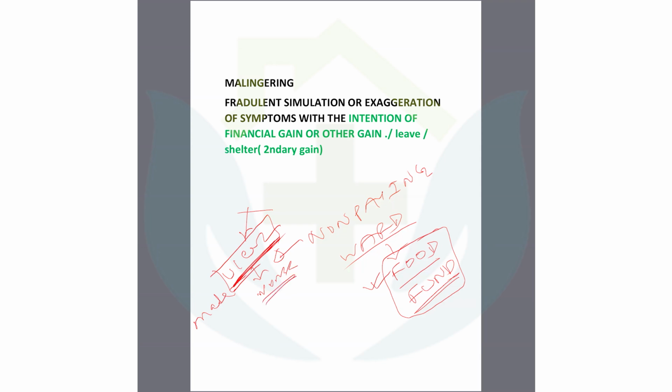How much danger could it be? You can't discharge this patient as the ulcer is a very active ulcer. You are giving some medication for healing, but his intention is not to heal. He makes it more abnormal intentionally. At that moment, what is he gaining? He is gaining food and also shelter in the hospital because he could be a beggar or a non-paying person. So that's why he wants food, he wants shelter in the hospital. He wants to stay in the hospital. So that is malingering because the ulcer is not healed actually.